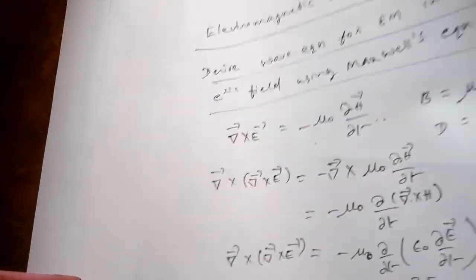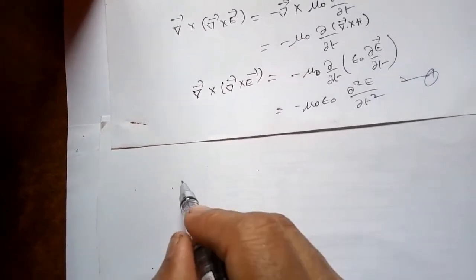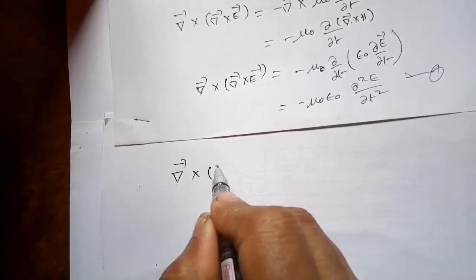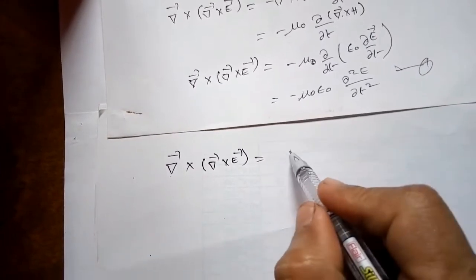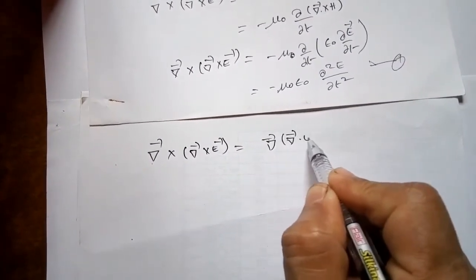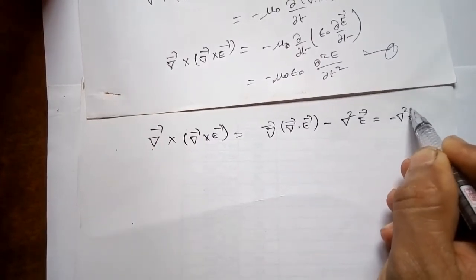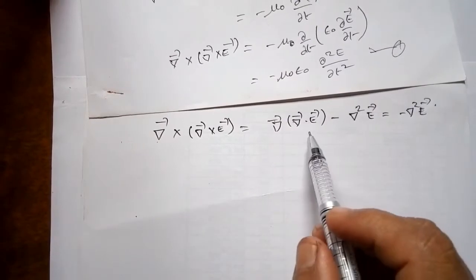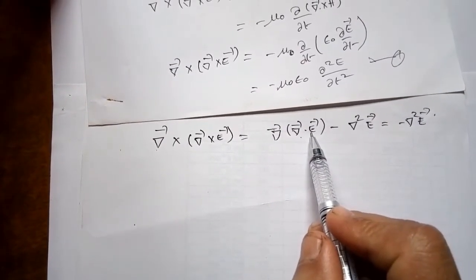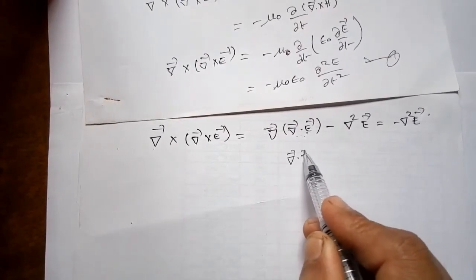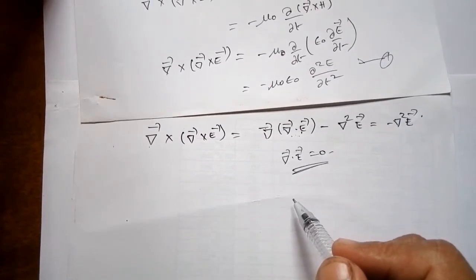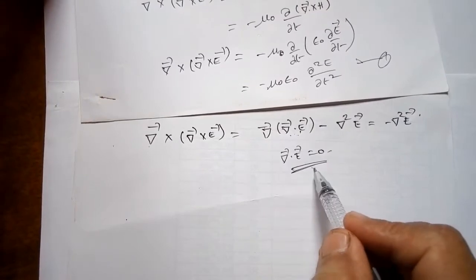But the left hand side, whatever you have, that is del cross del cross E. This can be written as del into del dot E minus del square E, that is nothing but minus del square E, because del dot E is equal to 0 from the first Maxwell equation, for free space. Call this as 2.